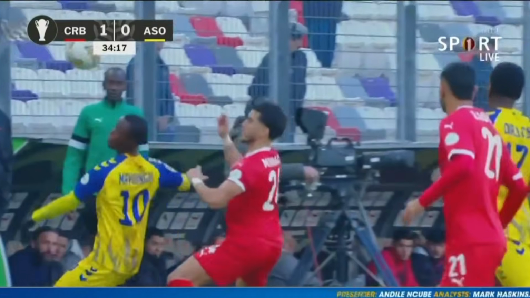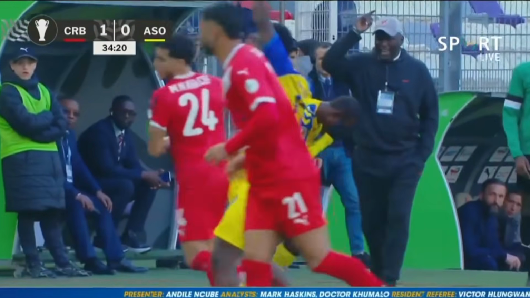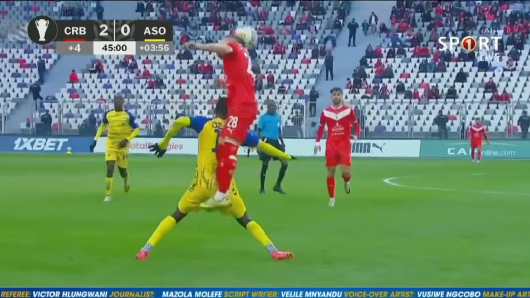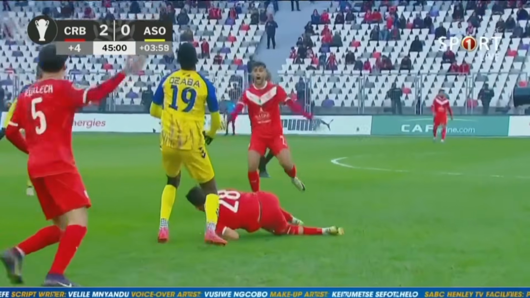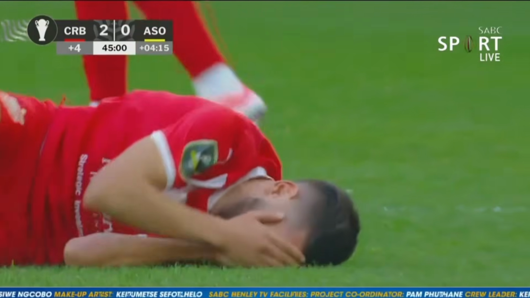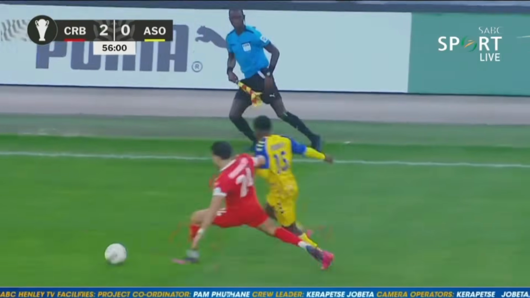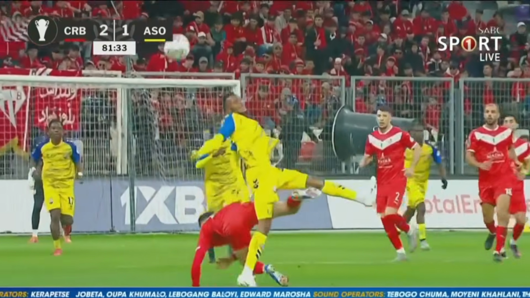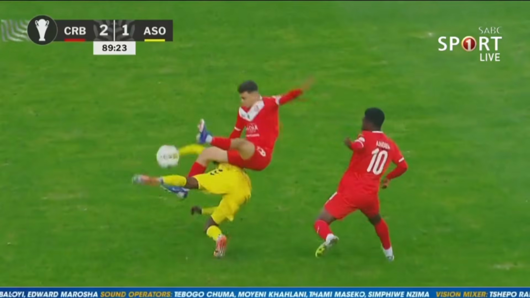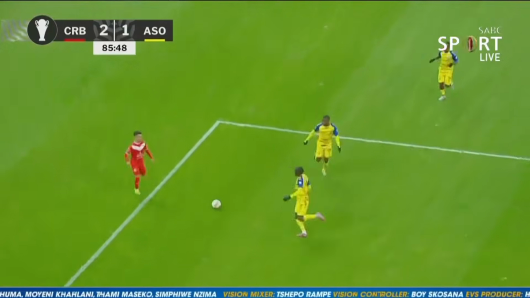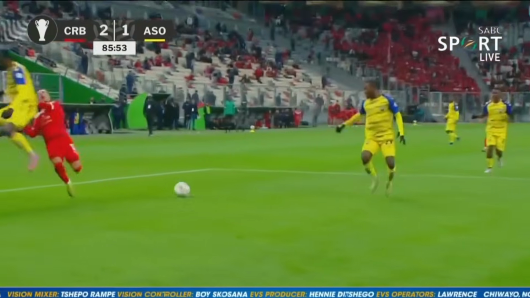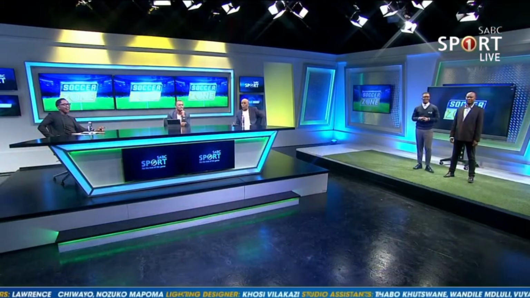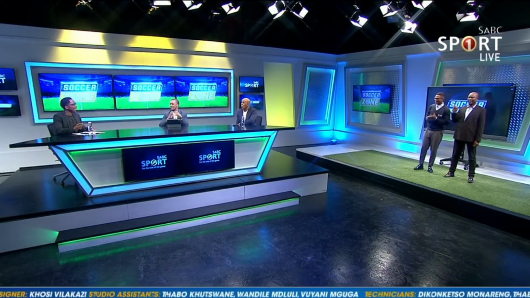Certainly a reckless challenge. It's a WWE style move. Definitely a foul. We've had quite a good football match in between the wrestling match. Absolutely terrible challenges in this game. Things are really getting out of hand. It is a foul. Another awful challenge. This is what happens when a referee doesn't have control.